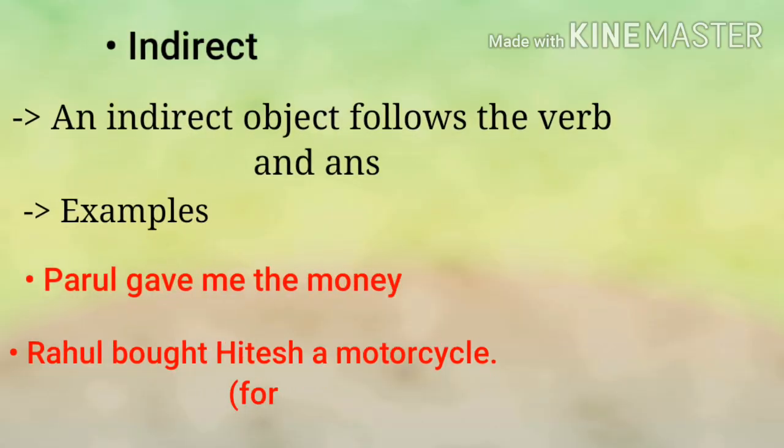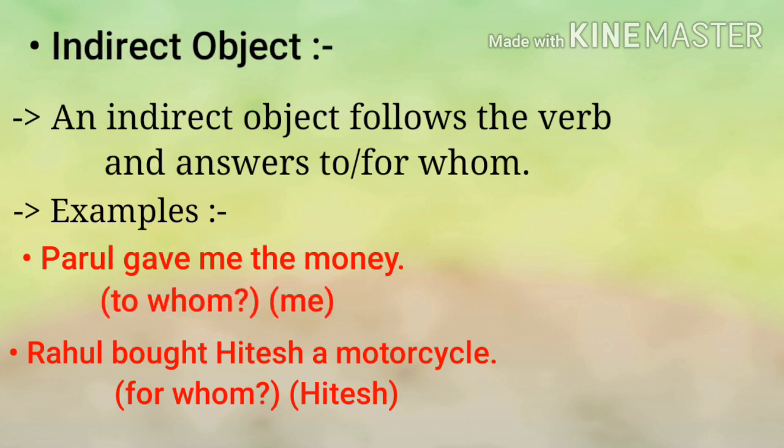Now let's discuss the indirect object. The indirect object follows the verb, but the subject does not act directly on the indirect object, so it is called an indirect object. How do you know? In the sentence, you frame the question with to whom or for whom and you get the answer; this is the indirect object. For example, Parul gave me the money. Here the indirect object is me and the direct object is money. To whom? Me. For example, Rahul bought Hitesh a motorcycle. The indirect object is Hitesh and motorcycle is the direct object. To whom or for whom? It is the indirect object. I am sure your confusion is clear now.